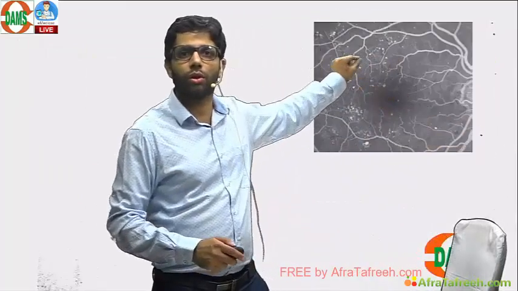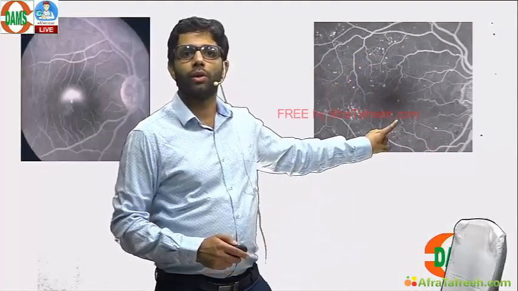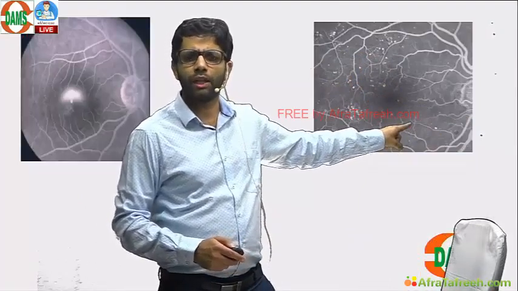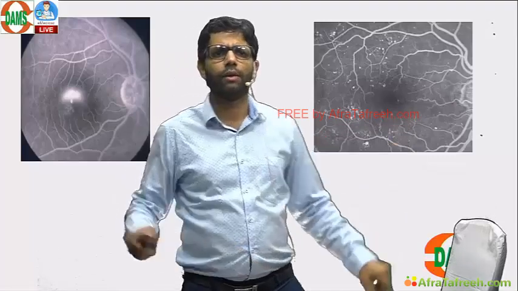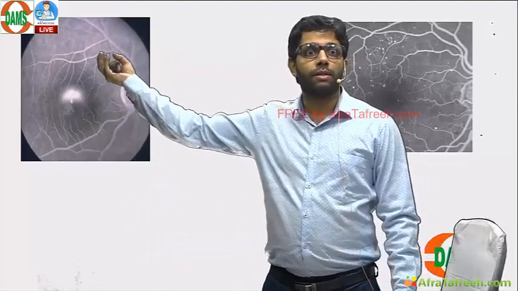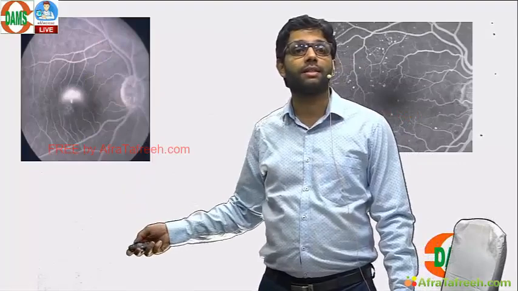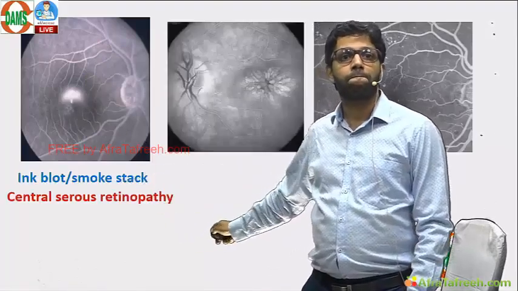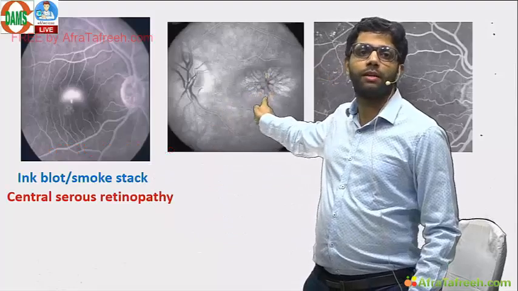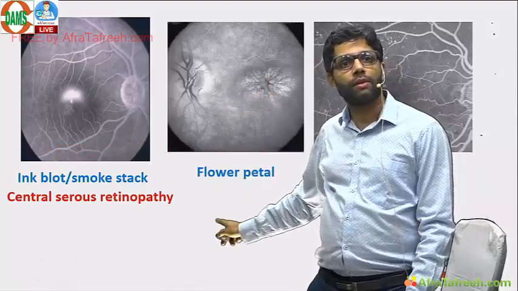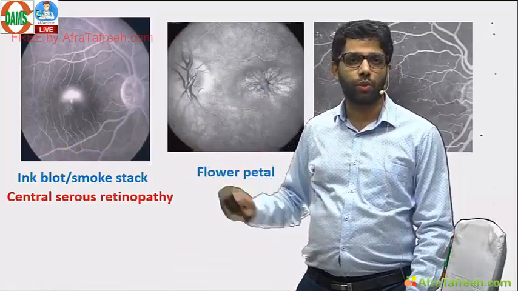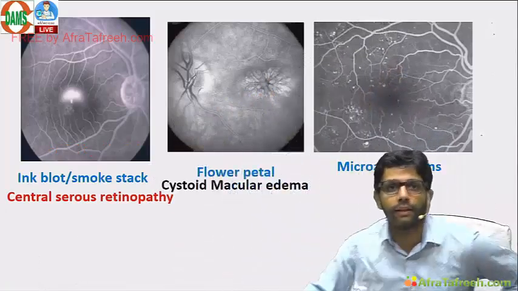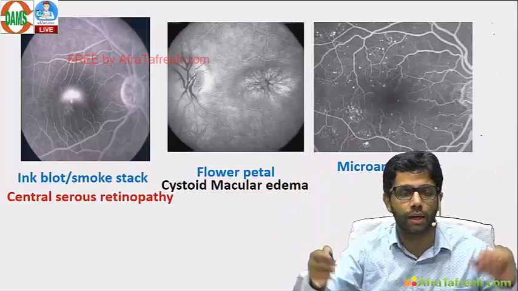What happens when it comes out of the vessels? See, dots. This is the first sign of diabetic retinopathy. Remember, microaneurysms. Nothing to be done. Mild NPDR, nothing to be done. Ink blot appearance, that is central serous retinopathy. Young male, metamorphopsia. Cystoid macular edema is seen in the late stages of angiography. Flower petal appearance, the causes which I told you. This is microaneurysms, dots, that is very mild NPDR.